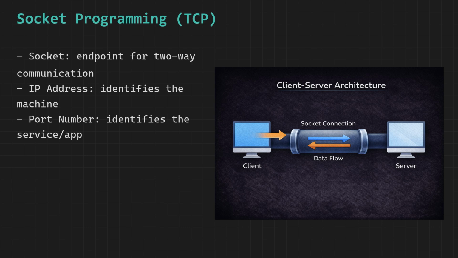Networking in Java is remarkably similar to, and can be very intuitively understood by thinking about, the everyday familiar experience of making a phone call to someone. Just like a phone call involves two parties who need to find each other and establish a connection before they can begin exchanging information, network communication in Java involves two programs running on potentially different machines anywhere in the world that need to locate each other and establish a reliable communication channel before they can begin sending and receiving data back and forth between themselves.